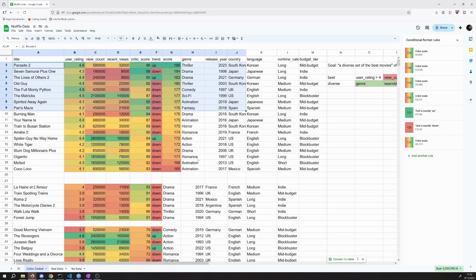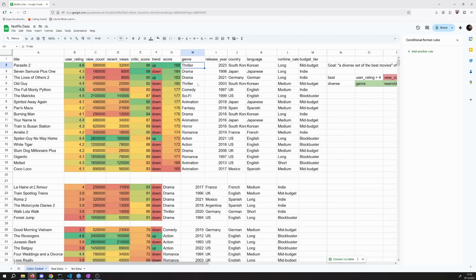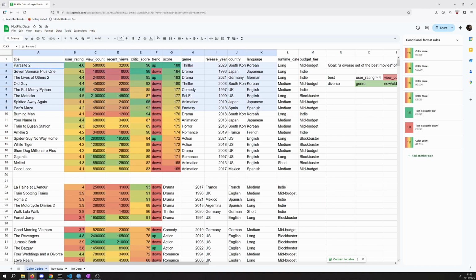So we don't actually have room to cover. I didn't realize this ahead of time. It looks like we have 9 genres and we have 8 spots. But if we have 9 genres and 8 spots and we think genre is important, we probably don't want 2 dramas and we probably don't want 2 thrillers. So I'm going to have to pull some of those out. Which ones I pull out is not immediately clear, because I'm still trying to pick the best movies, but I'm also still trying to hit other diversity categories. So I'm going to flag, I want to pull some of those out so I can bring some in.